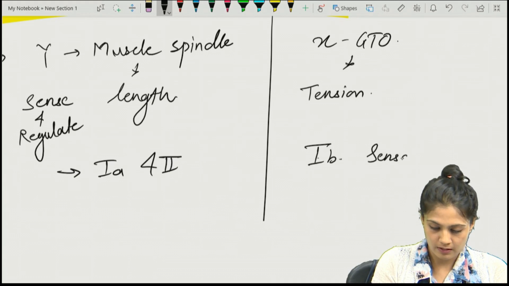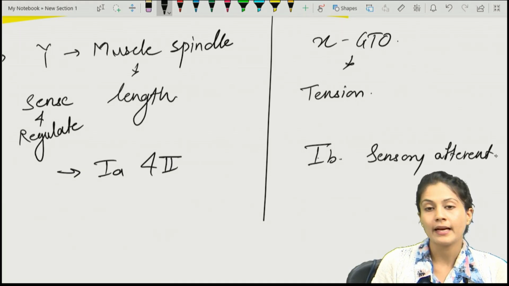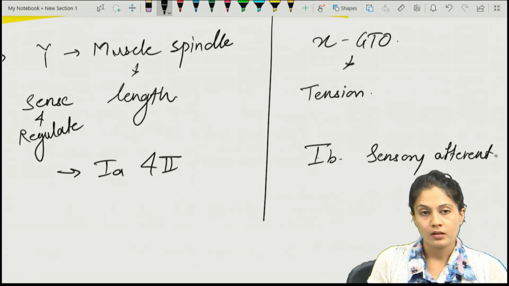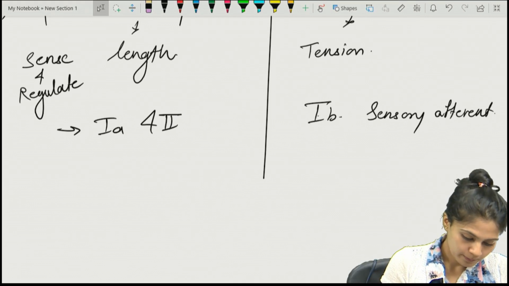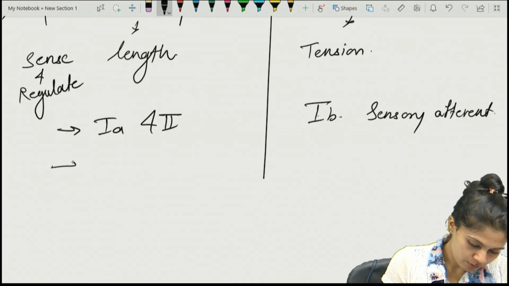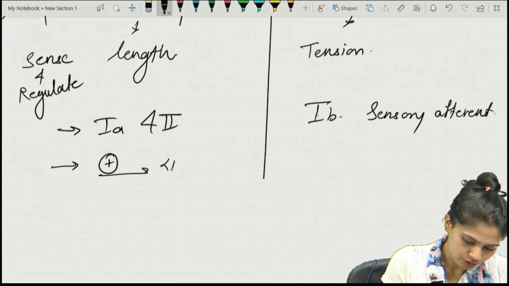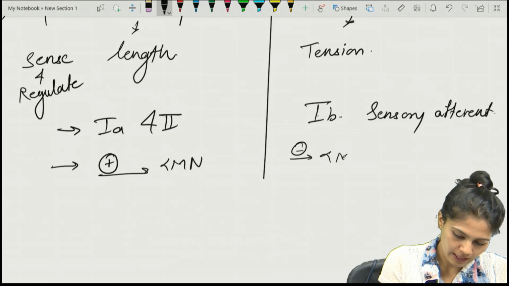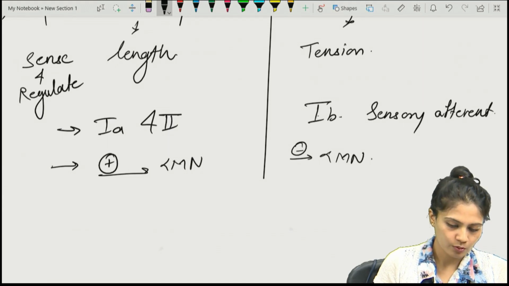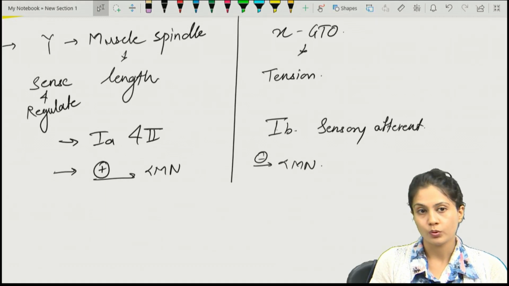What do they cause to the alpha motor neuron? The muscle spindle will stimulate the alpha motor neuron, while the Golgi tendon organ will inhibit the alpha motor neuron.